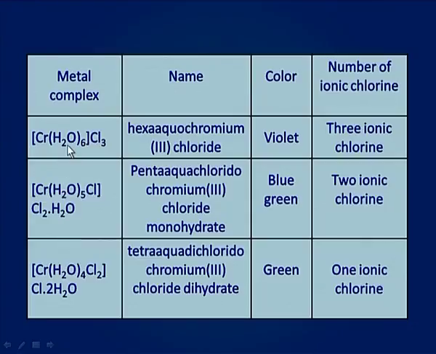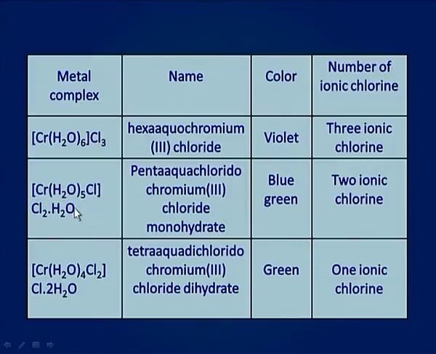First one is [Cr(H2O)6]Cl3. All water molecules are in the coordination sphere. This is named as hexaaquachromium 3 chloride. It is violet in color and there are 3 ionic chlorines. The second isomer is [Cr(H2O)5Cl]Cl2·H2O.